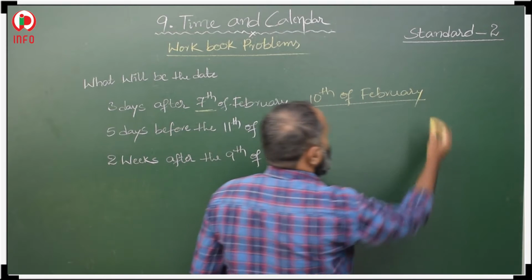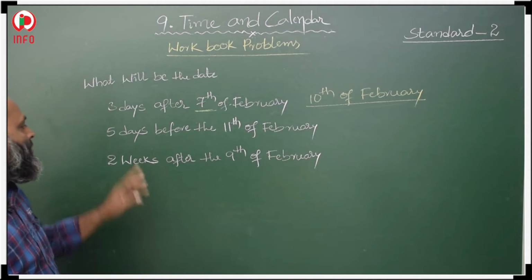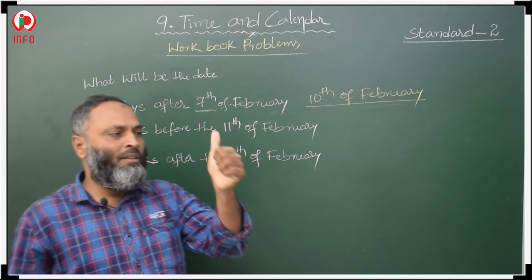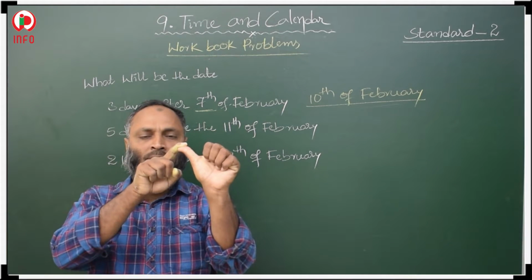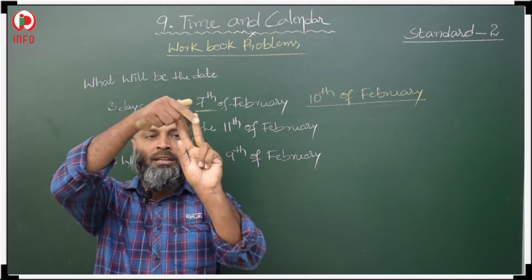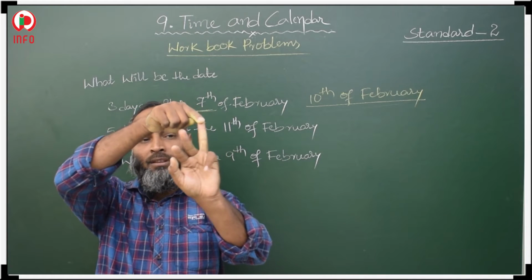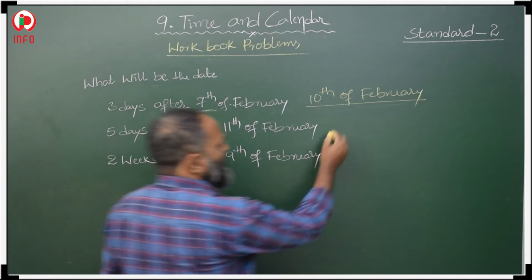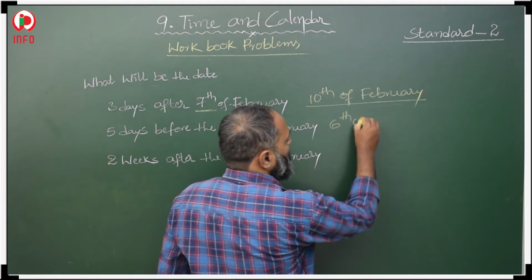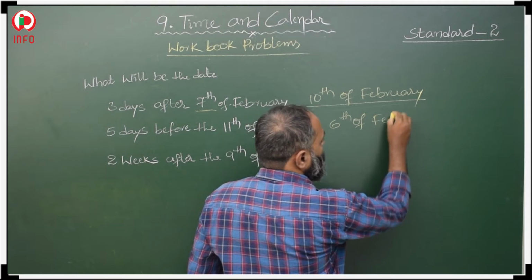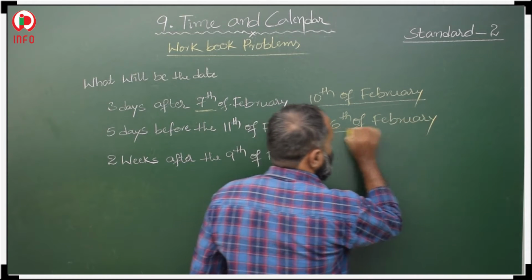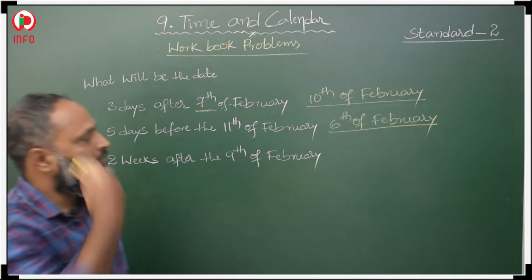Next, 5 days before 11th. Before he is asking, 11th. Before: 10th, 9th, 8th, 7th, 6th. Five days before is 6th of February. Okay. So 5 days before we have to count.